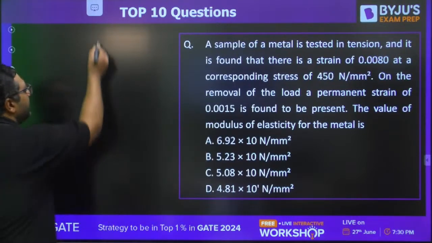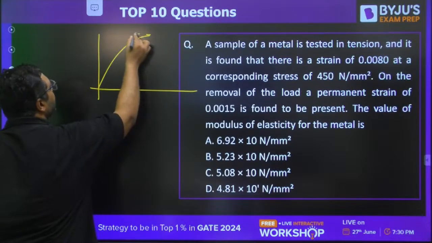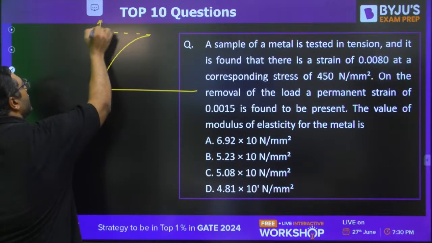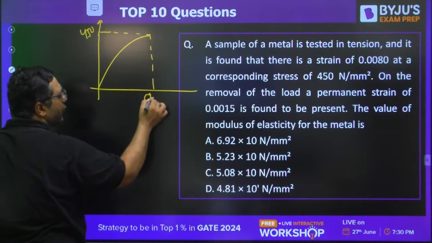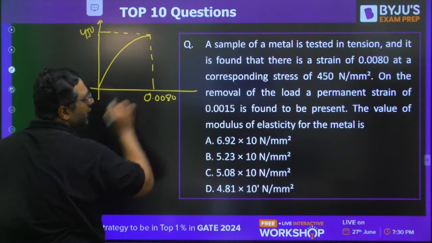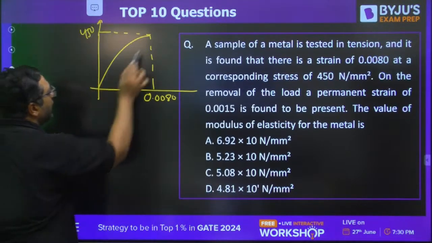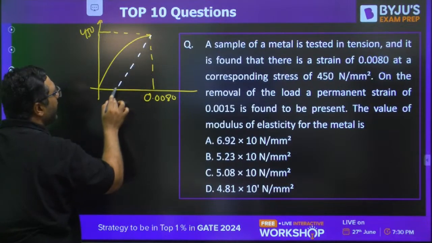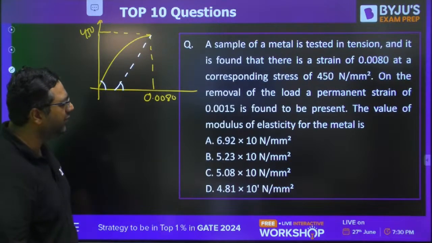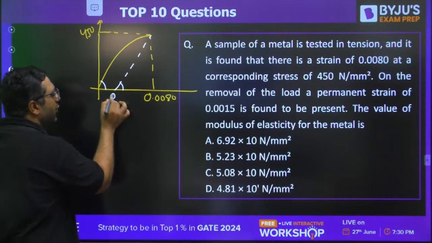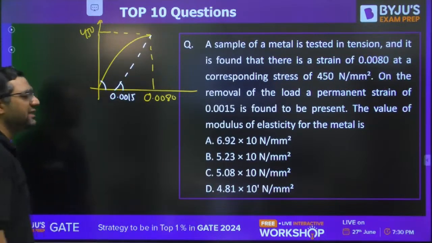So we can say that there is a stress strain diagram going on like this. The stress is 450 and the corresponding strain is 0.0080. And then they are saying that on the removal of the load, when you go for unloading, it will come parallel like this, and the slopes are the same. When we come back, we reach this point, 0.0015. And they are asking us to find the modulus of elasticity.